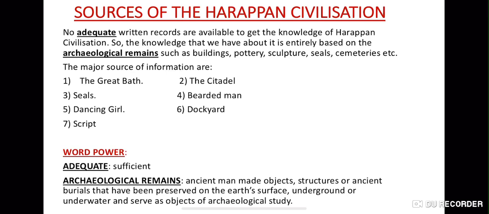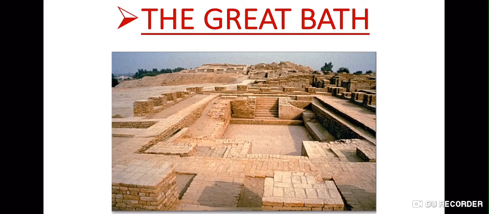Next we have the sources. This civilization goes back 4700 years, so it is obviously impossible for historians or people of that age to be present today. So how do we know about them? How do people know about the civilization? Through the sources. The sources are the great bath, the citadel, seals, bearded man, dancing girl, dockyard, and script. Now we'll talk about the sources one by one.